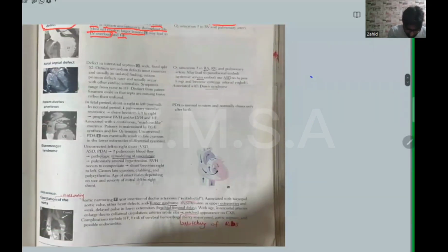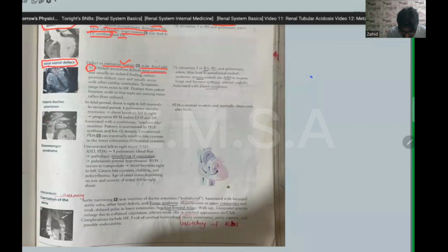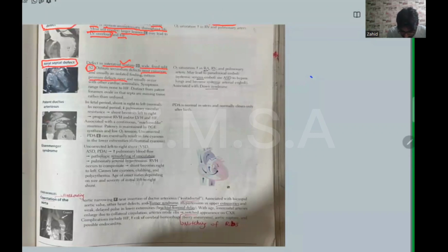Okay, next, second is atrial septal defect. Atrial septal defect is a defect in the interatrial septum. Wide fixed split S2 sound. Ostium secundum defect is most common. This is an MCQ. And primum defect is rare and usually occurs with other cardiac anomalies.